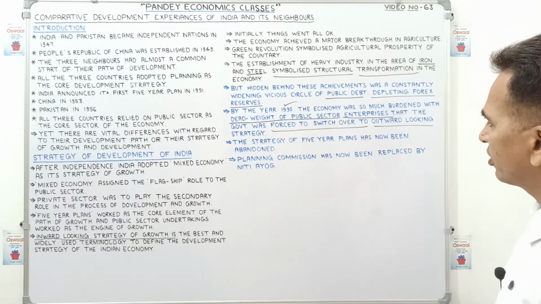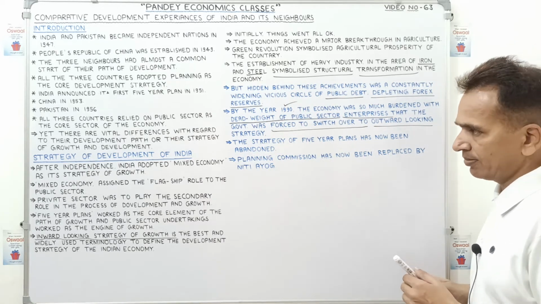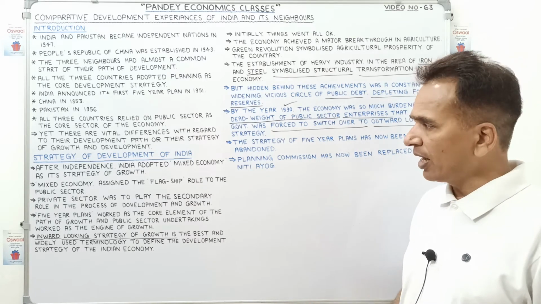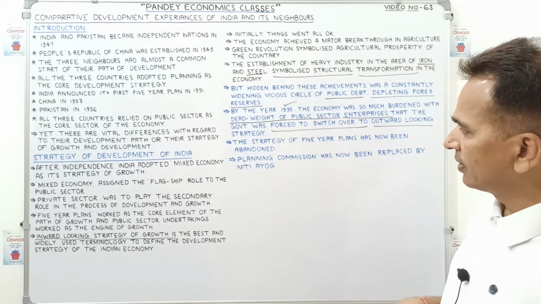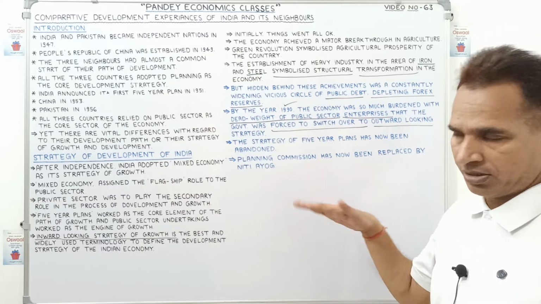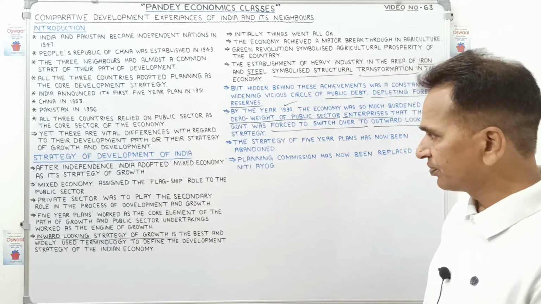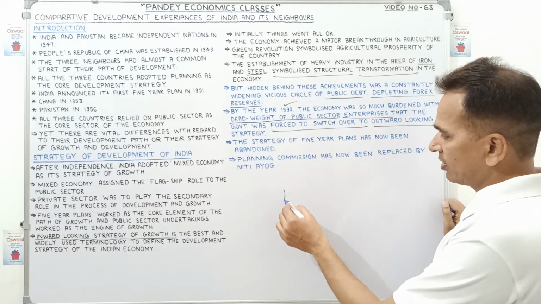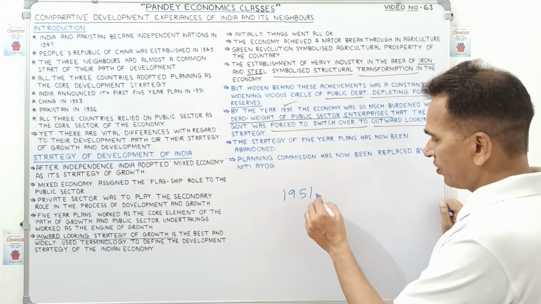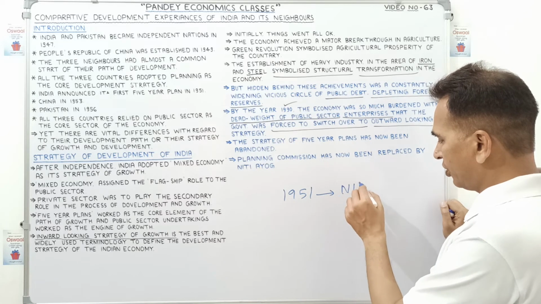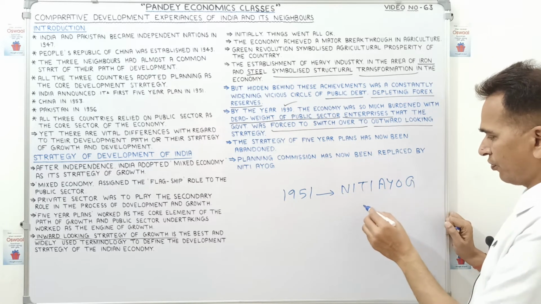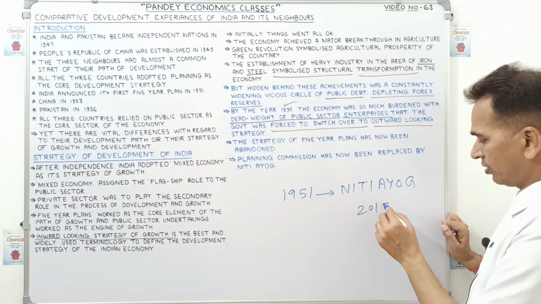The strategy of 5-year plans has now been abandoned. It means the government has abandoned this planning period of 5 years. Now the government is not making 5-year plans. The Planning Commission, which was established in 1951, was replaced by Niti Aayog from 2015.